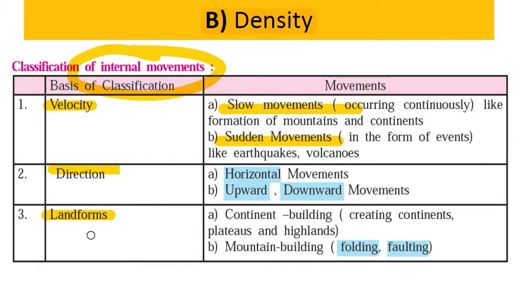Then the third parameter on the basis of which we can classify the internal movements is landform. Landforms may be classified as continent building and mountain building landforms. So remember this thing. That's why the answer is B, that is density.